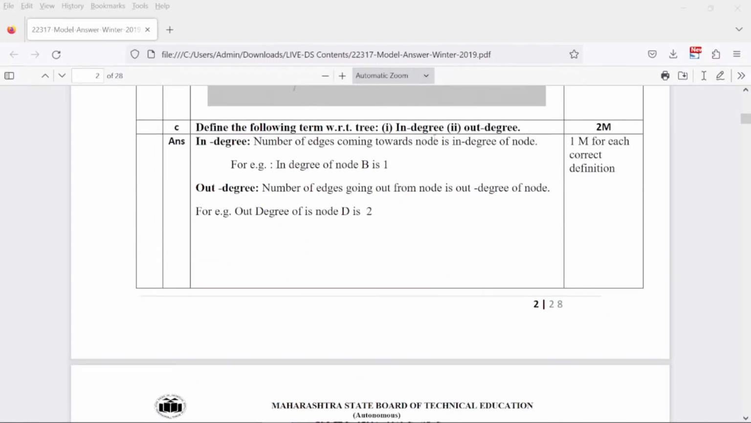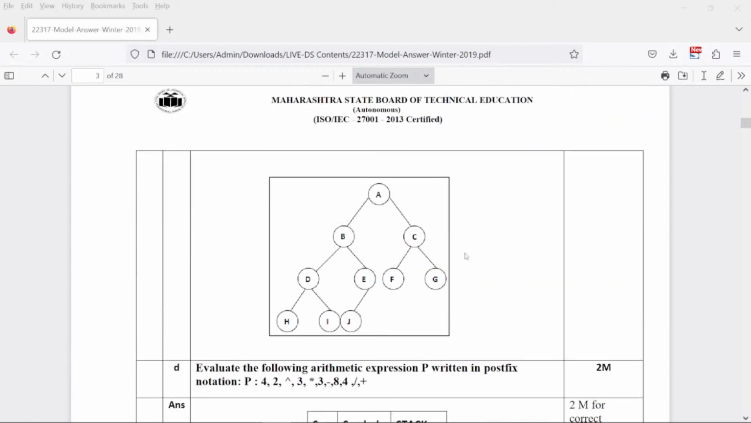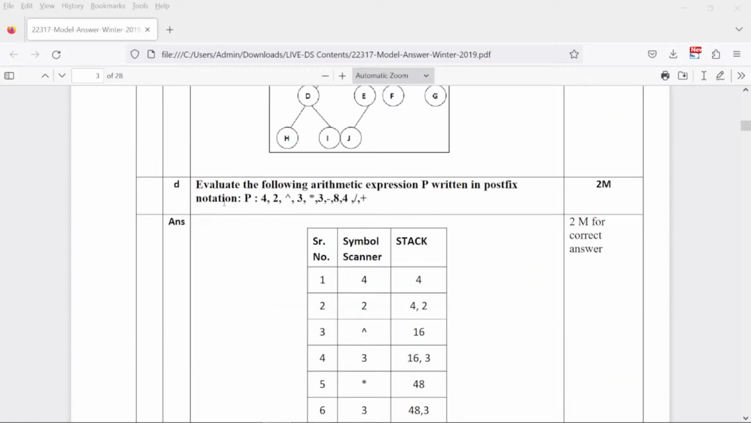Okay. Then again, in degree and out degree, which is many times repeated. You can just go through that. Evaluate the expression using postfix notation. We have done 2 or 3 problems in the previous.